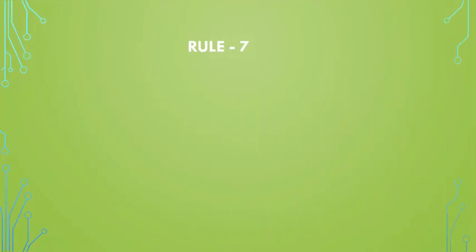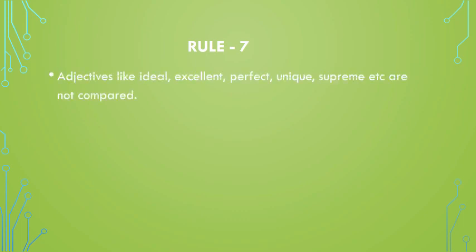Rule number 7. Adjectives like ideal, excellent, perfect, unique, supreme, etc. are not compared. Double comparatives and superlatives are never used. If we say more wiser or most wiser, then it is incorrect.